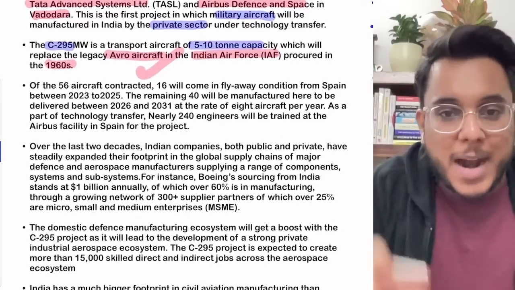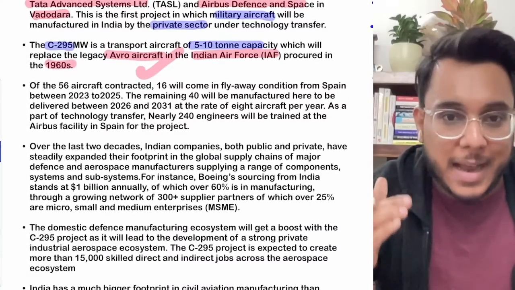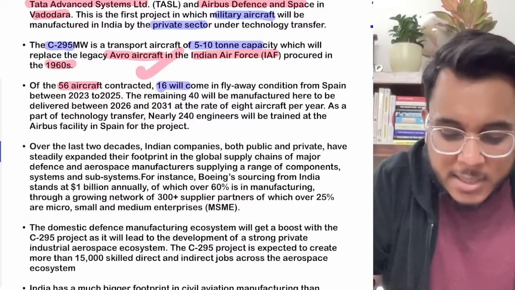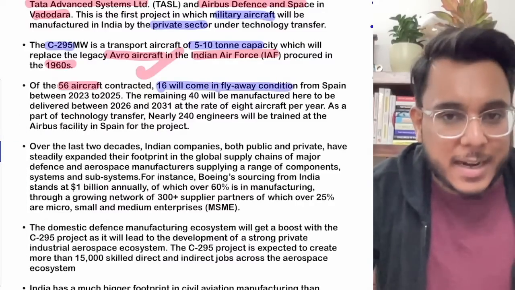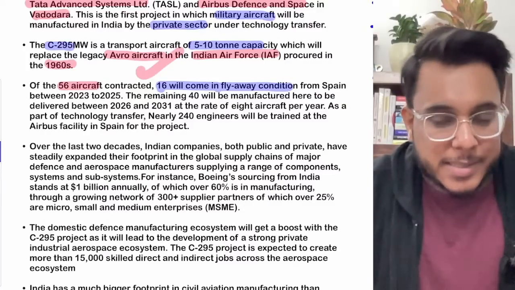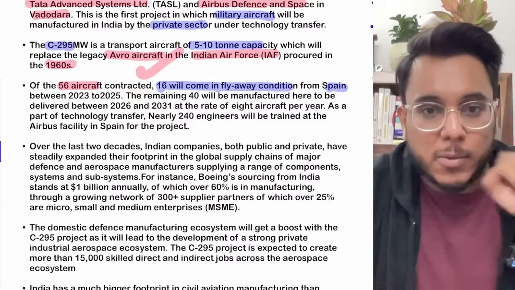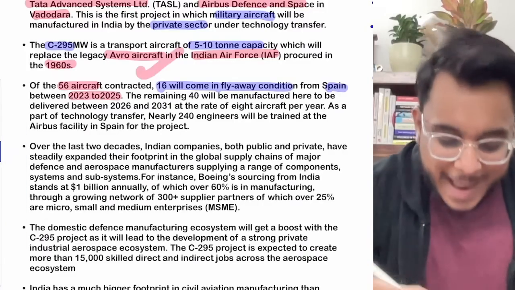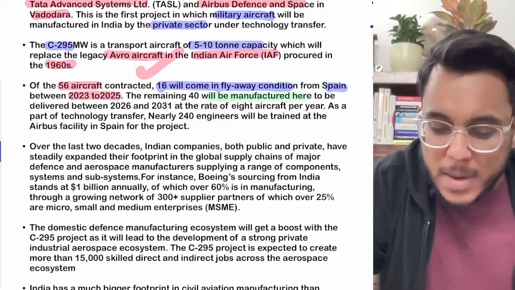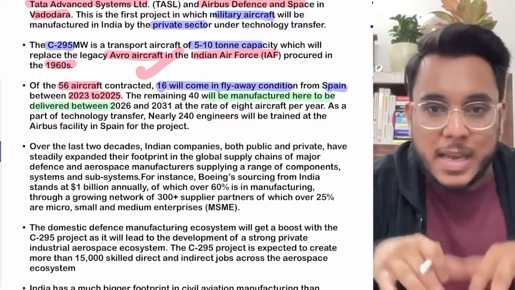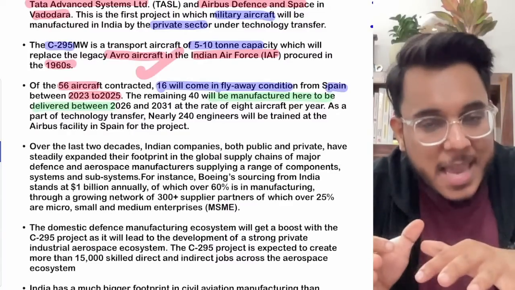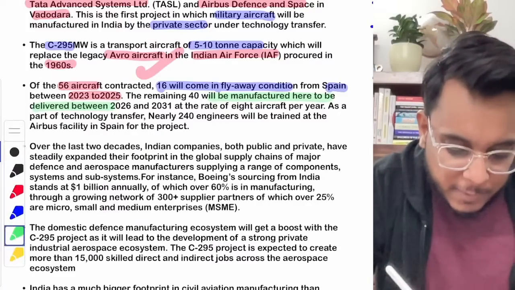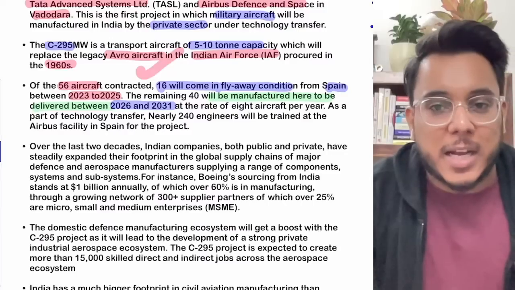Now, guys, as a part of the contract that has been signed with Airbus, 56 aircraft are to be developed. Out of these 56 aircraft, 16 aircraft will be coming in flyaway condition. It means completely ready-made, assembled in Spain, these aircraft will be coming. These 16 aircraft will come between 2023 to 2025, and the remaining 40 aircraft will be manufactured here in India only, by Tata Advanced Systems together with Airbus that I have discussed just now. And these 40 aircraft will be delivered between 2026 to 2031.